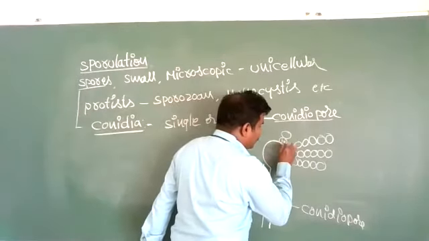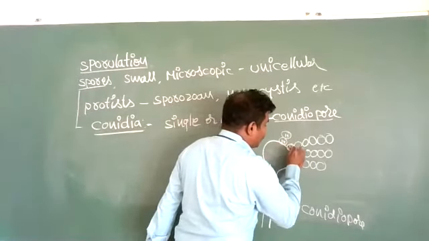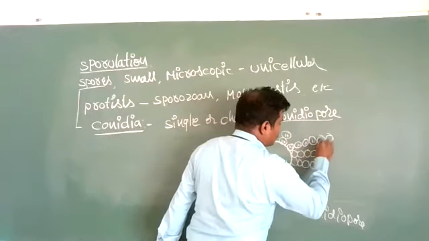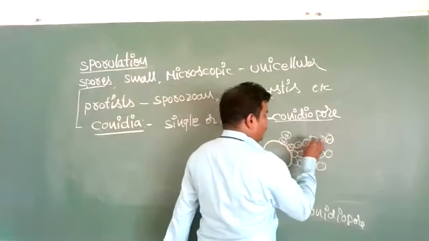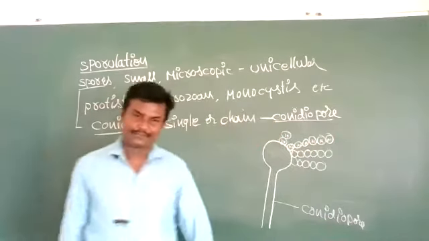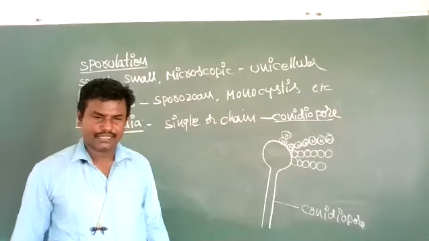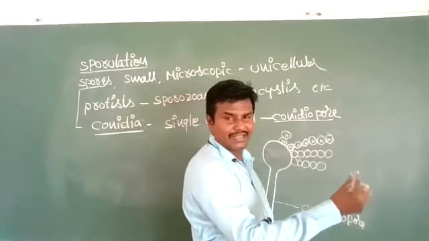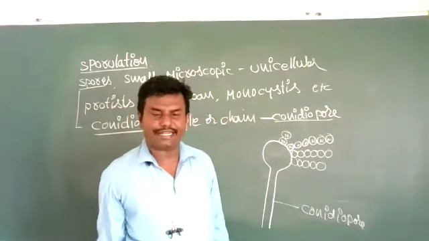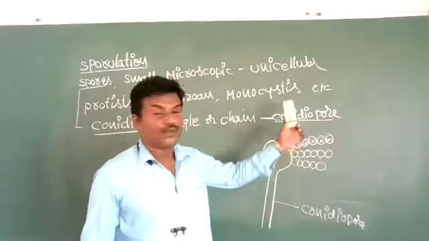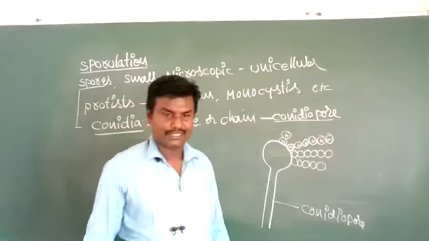Each spore contains a haploid nucleus. Here there are six conidia. Each conidium reaches favorable conditions by wind and water, then germinates and gives rise to a new conidiophore.